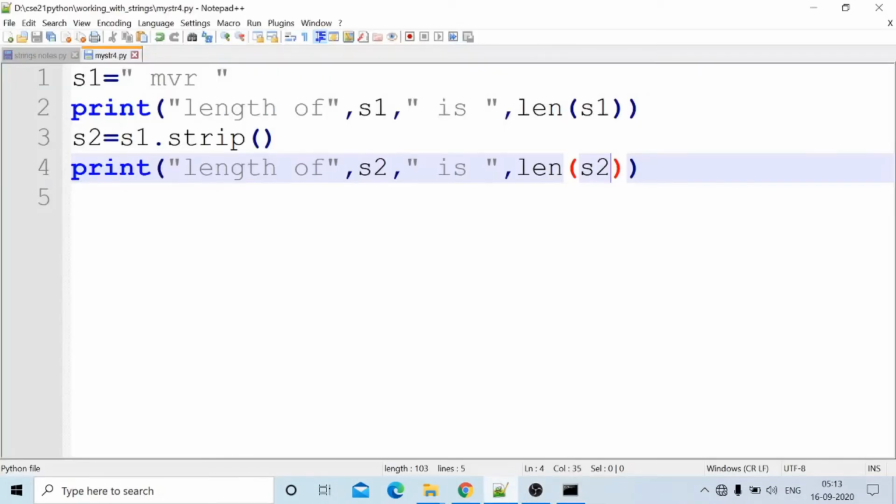This is about the strip method, program 4. len of s1 includes those two spaces also. The white spaces from the beginning and ending can be deleted using the strip method.